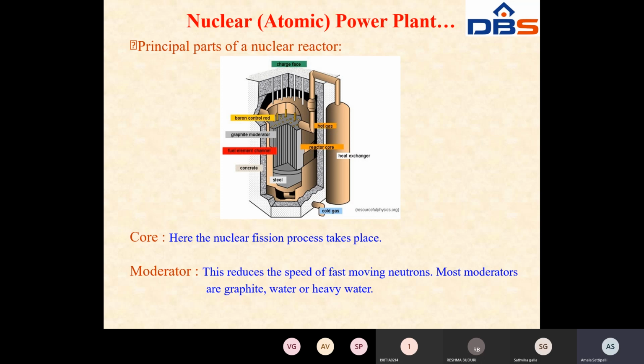That's why the moderator can control or reduce the speed of the fast moving neutrons. Most moderators are graphite, water, or heavy water. That is the purpose of the moderators.